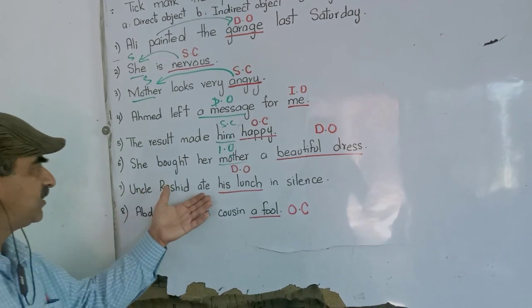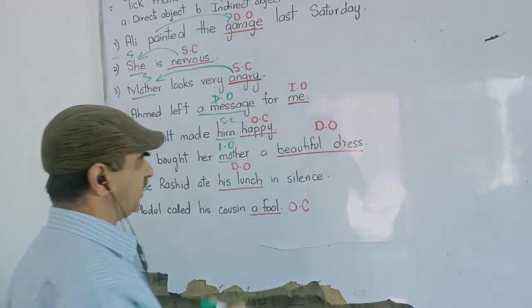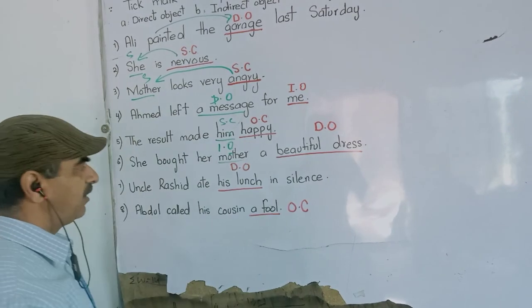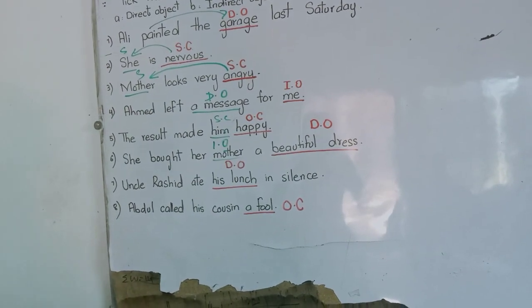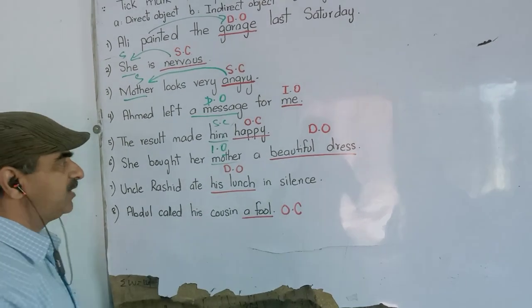Uncle Rashid ate his lunch in silence. What is his lunch? The action of eating is directly affecting his lunch. His lunch is a direct object.